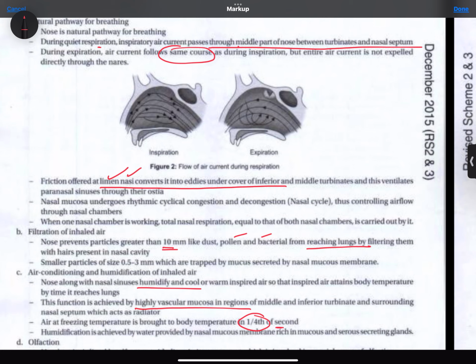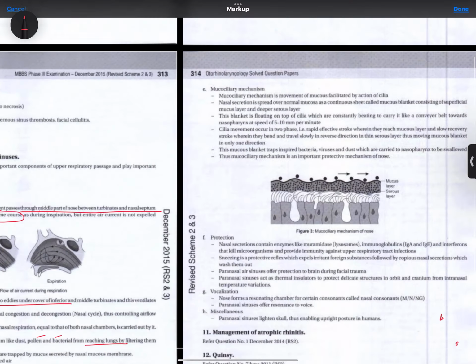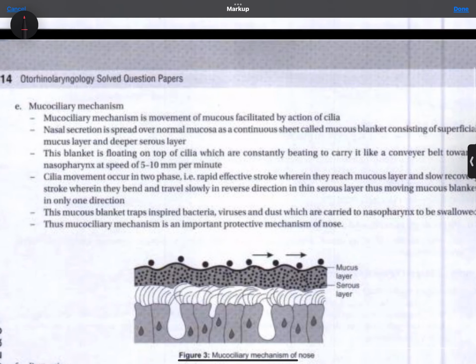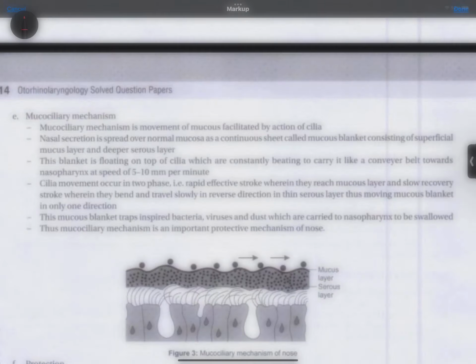Humidification is achieved by water provided by nasal mucous membrane rich in mucus and serous secreting glands, mucus layer and deeper serous layer. This blanket is floating on top of cilia which are constantly beating to carry it like a conveyor belt towards nasopharynx at speed of 5-10 mm per minute.